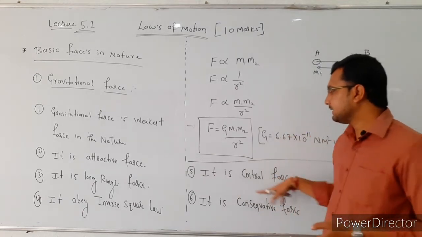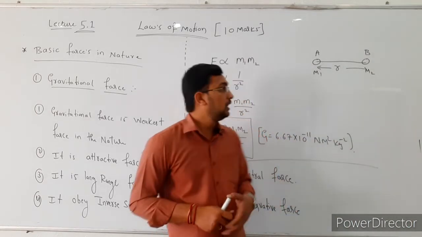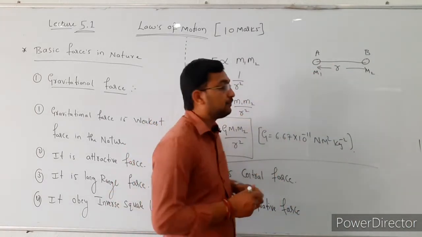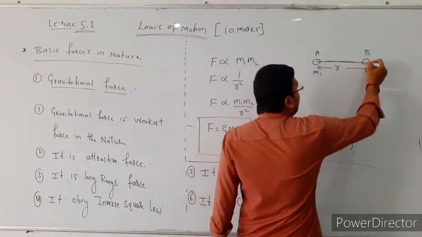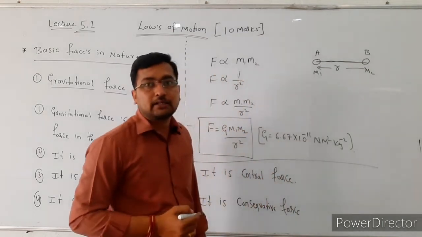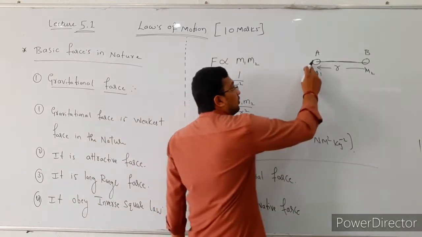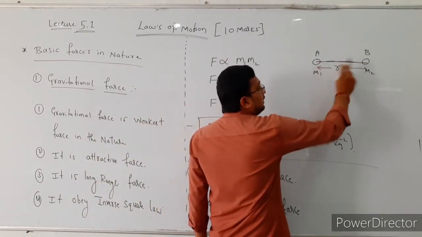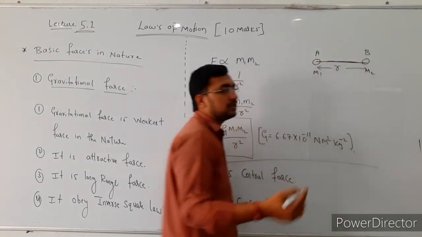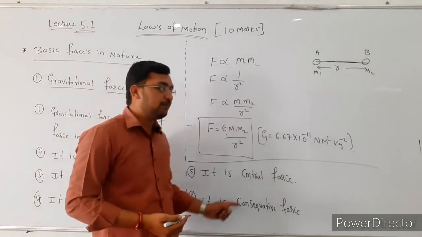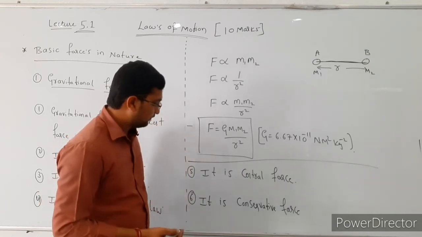After that, it is a central force. So what do you mean by the central force? Central force means the force between these two bodies acts along the line joining these two bodies. The central force means the force of attraction acting between these two bodies along the line joining of these two bodies. Such a type of force is known as the central force. Here the gravitational force is a central force.